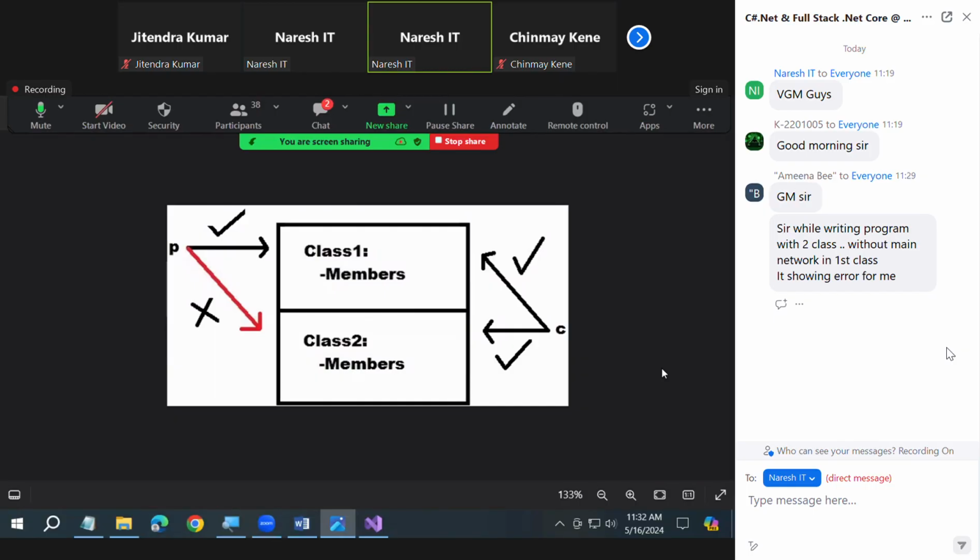So what is the rule? What is the thing we learned? We can initialize parent class variables by using a child class instance and make it a reference. From now, that reference will be consuming the child class memory, but with that it is not possible to call pure child class members.